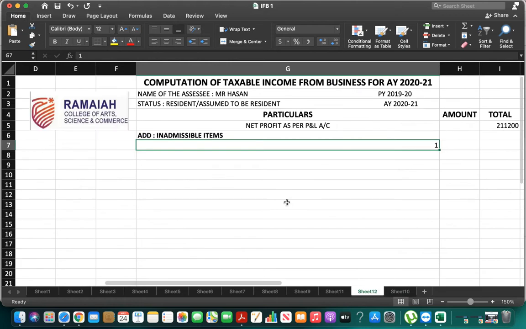So write down number 1. Repairs to house property. Okay, tell me how much portion you're going to consider.